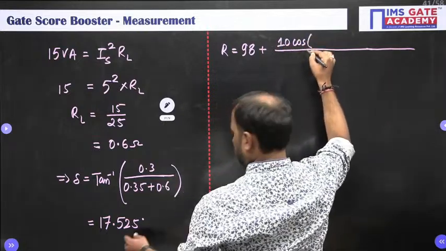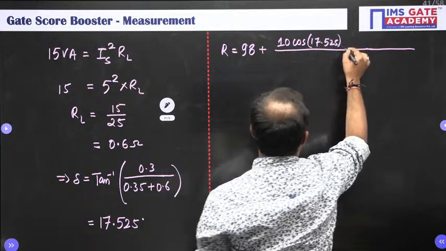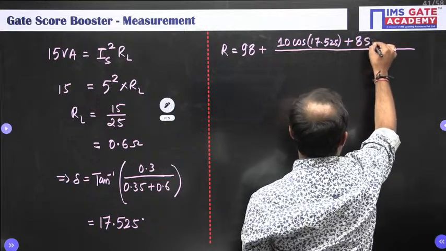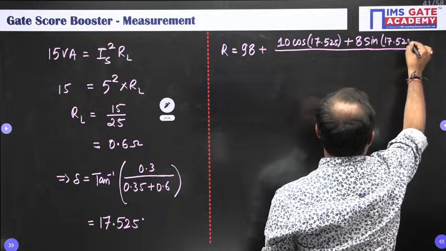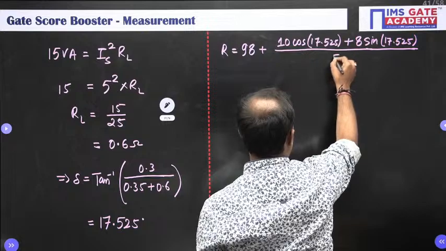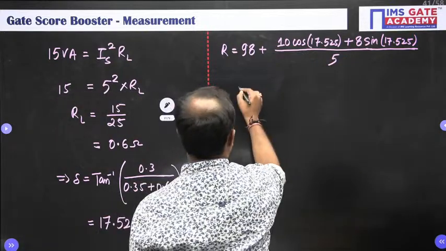Cos del is 17.525 plus Im is 8 sin del, sin 17.525, divided by Is. Is was 5. Okay, Is was 5. So this is coming out to be as